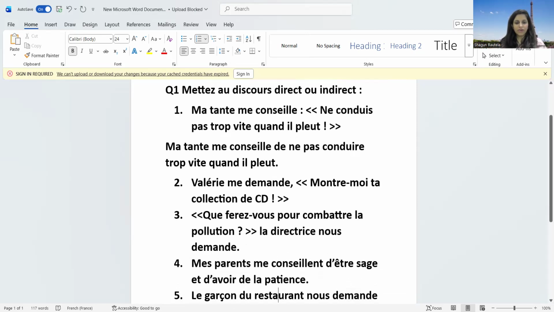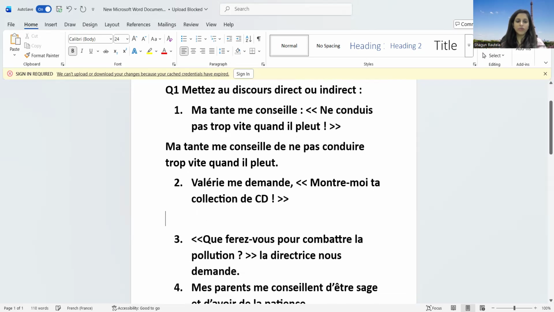Next part: "Valérie me demande : montre-moi ta collection de CD." It's a very easy topic, but all you need to do is put yourself in that situation. So Valérie is asking me, show me your collection of CDs. Now, same thing, I have to report it. Valérie is asking me to, because it's imperative, you can see the exclamation mark is again there, to show, I will write this complete, and then to show her.